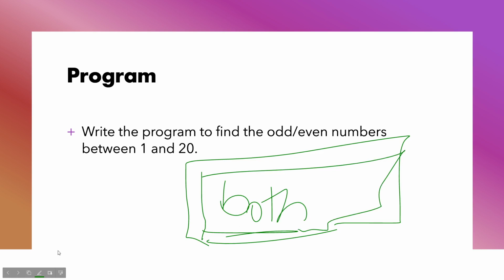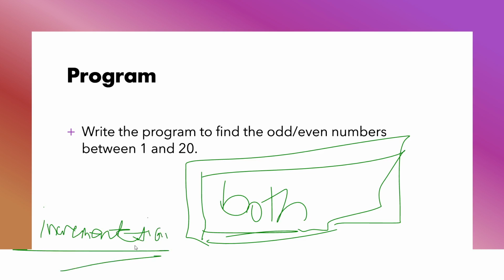The main thing over here is the incrementation. I will explain the program in just a second, but first let's do the odd one: write a program to find odd numbers between 1 and 20.